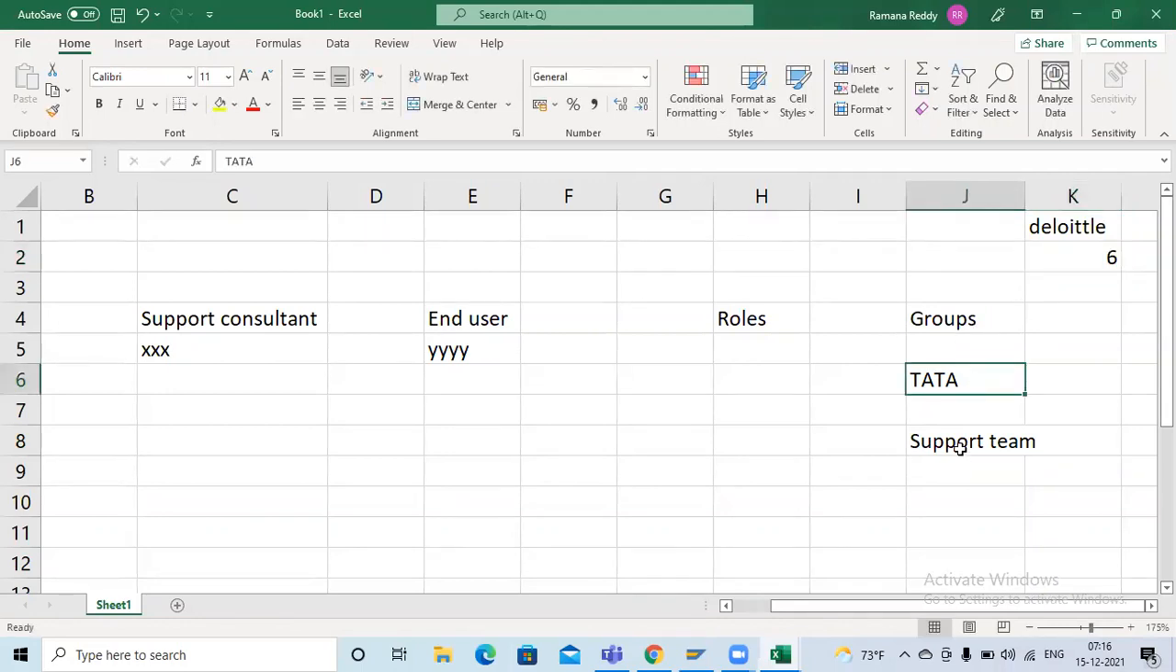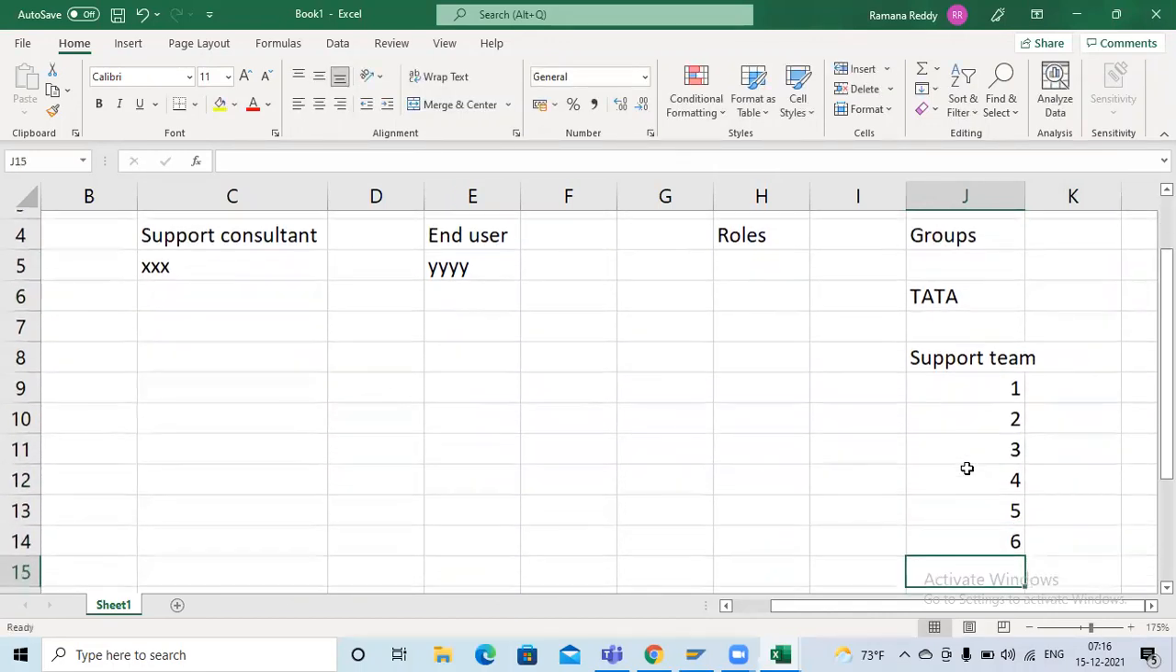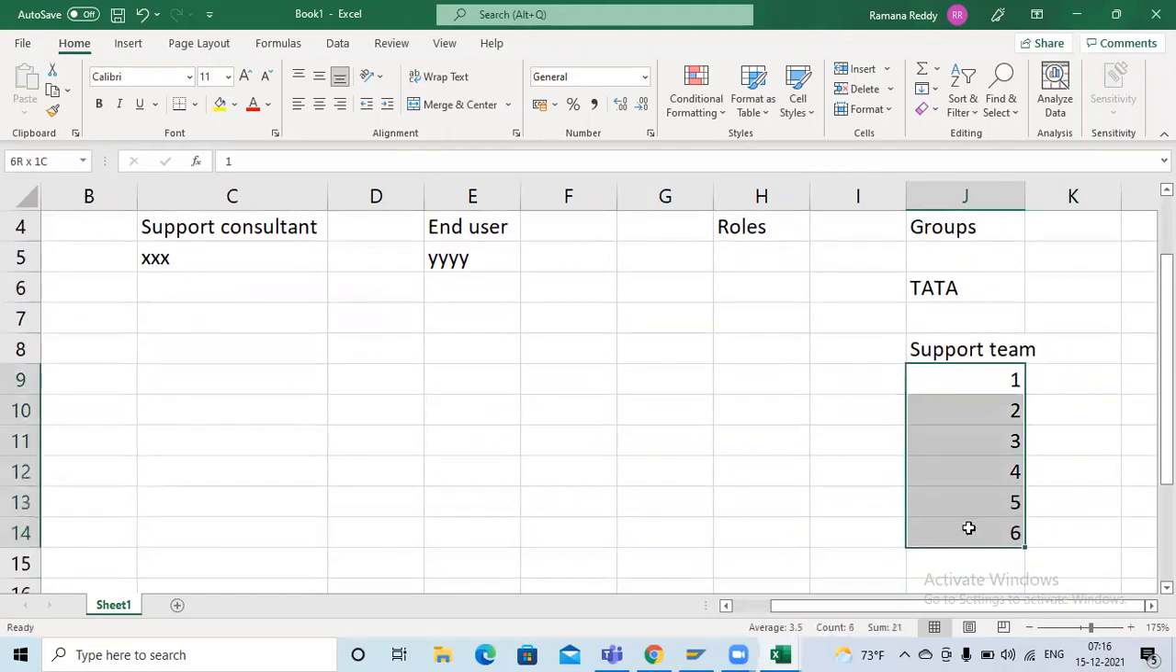Now I have the support team, and there are six employees: 1, 2, 3, 4, 5, 6. These six employees are related to the support team. So in ServiceNow, what I will do first is create one group. My group name is support team. Like this, you can create multiple groups.